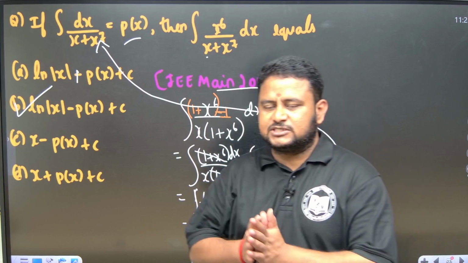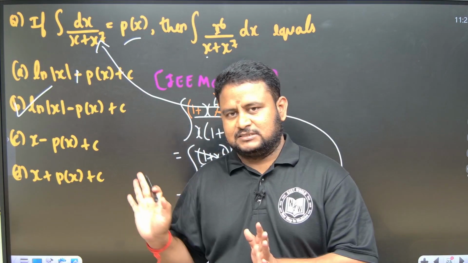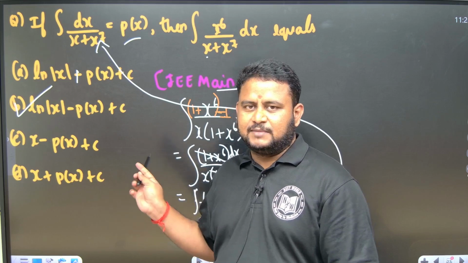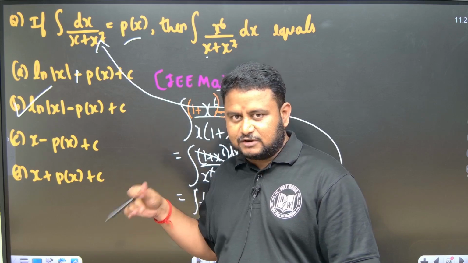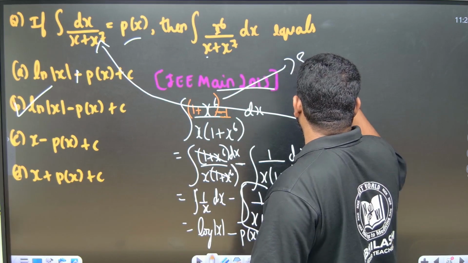Is it clear friends? This is how you solve the question. We are doing some algebraic manipulations, that's it. Whatever is in the denominator, similar should be in the numerator, and based on that we are doing some manipulation. Such kind of manipulation we have done even in sequence and series also.